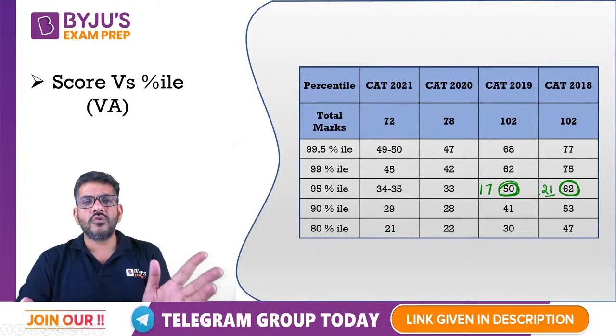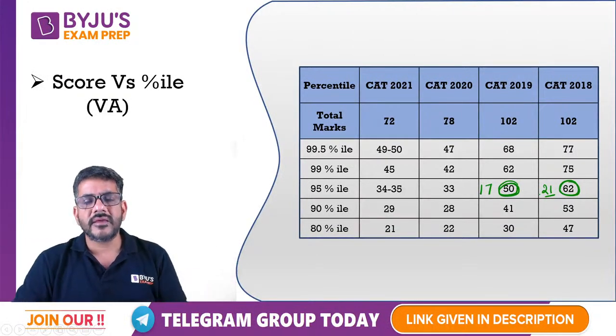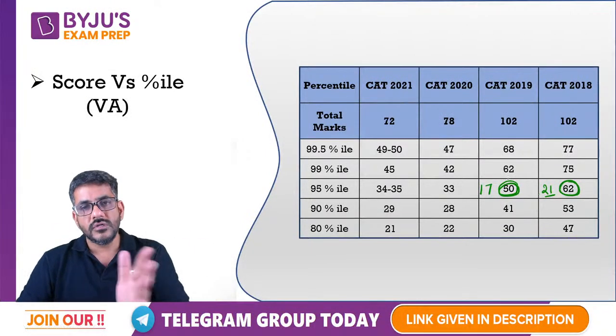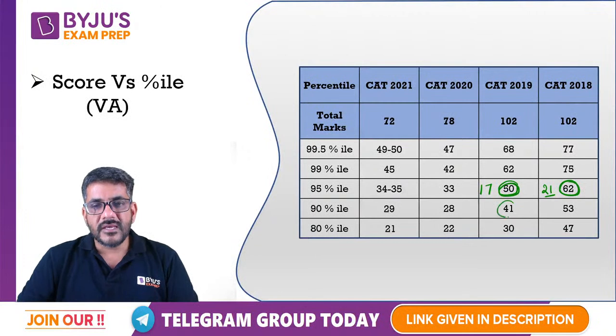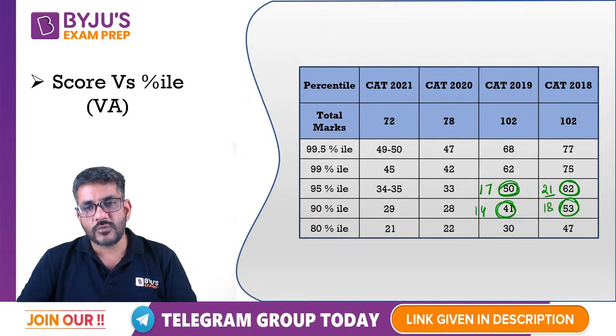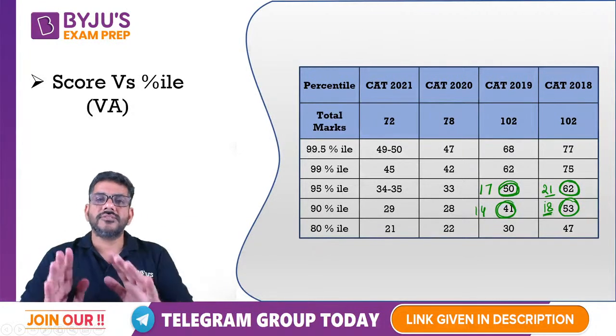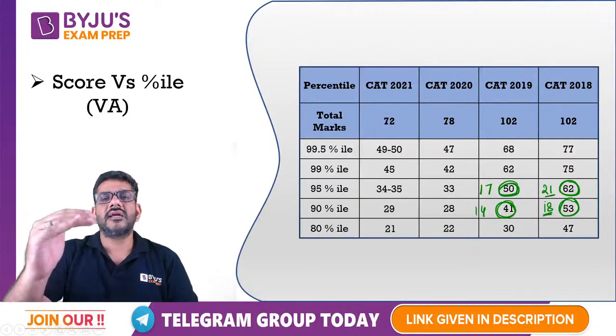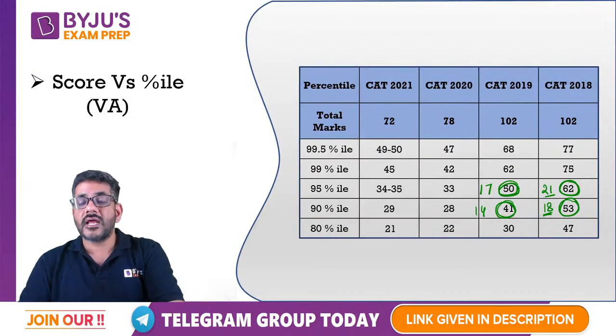I'm not talking about 21-20 as I told you in the beginning, that I'm assuming the exam is going to be more close to 19-18. Similarly, a 90 percentile was there at 14 questions here, and here at around 18 questions. वैसे भी अगर आप देखोगे verbal ability में at a low score you can get a higher percentile. That does not happen with the other two sections.